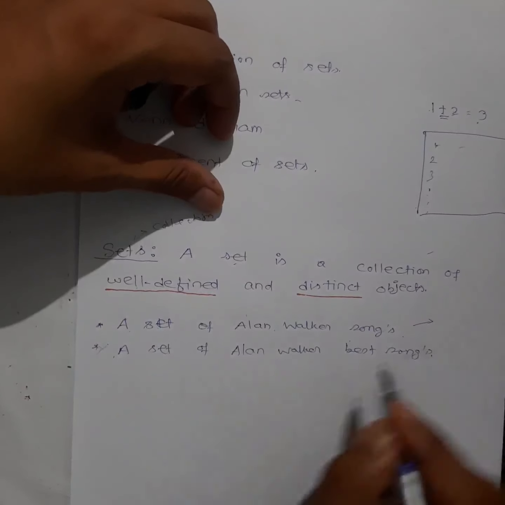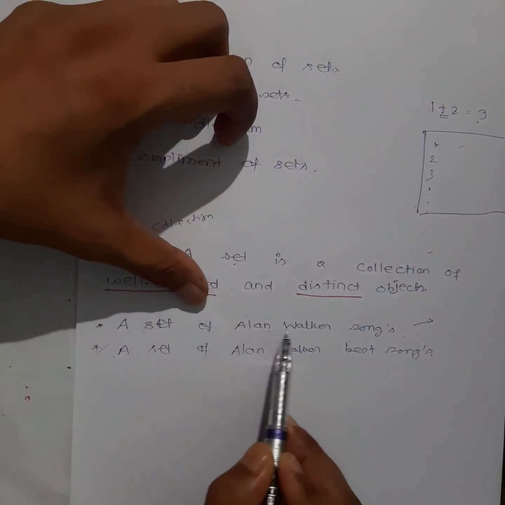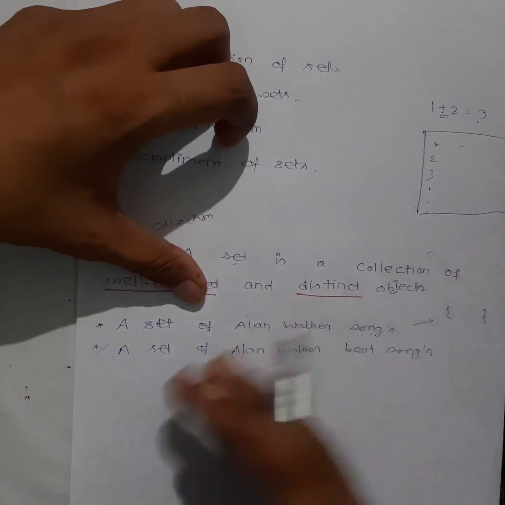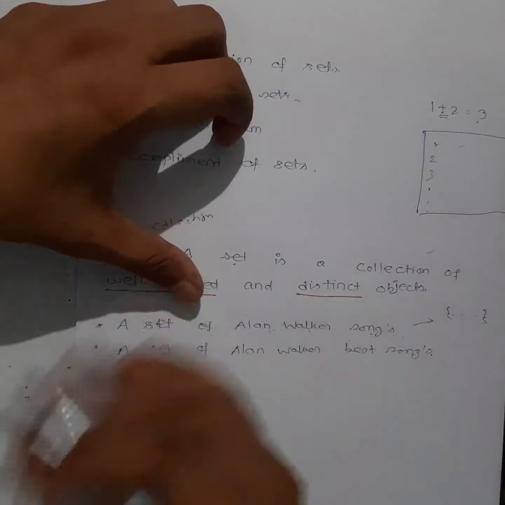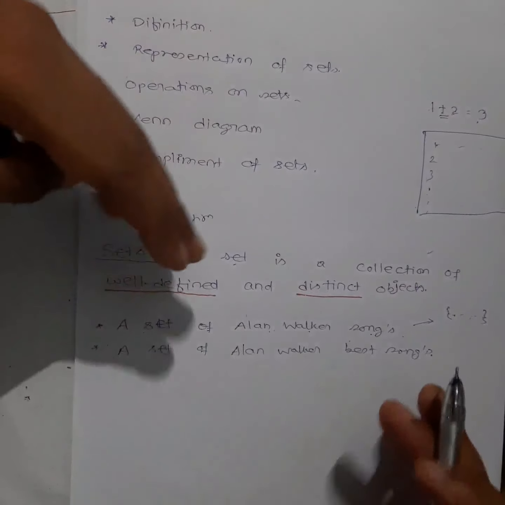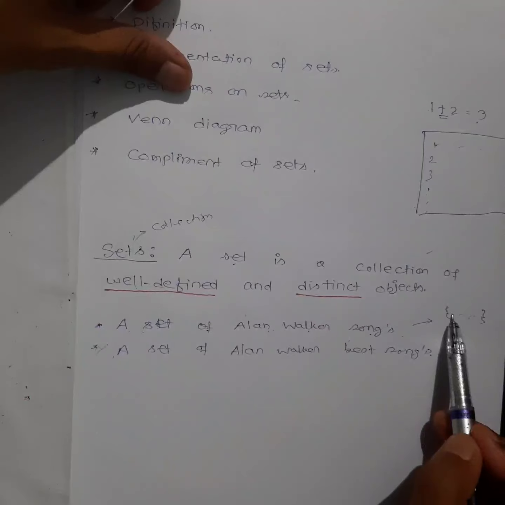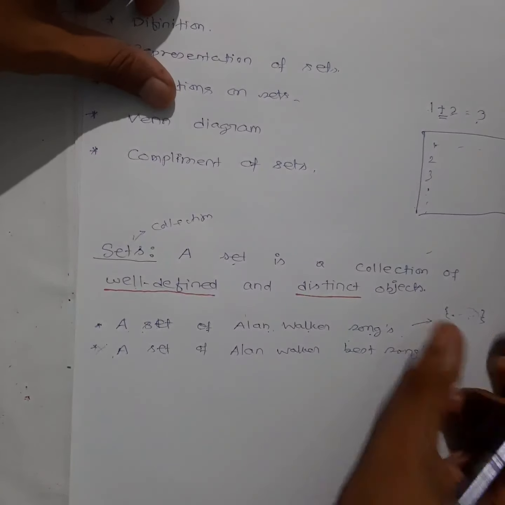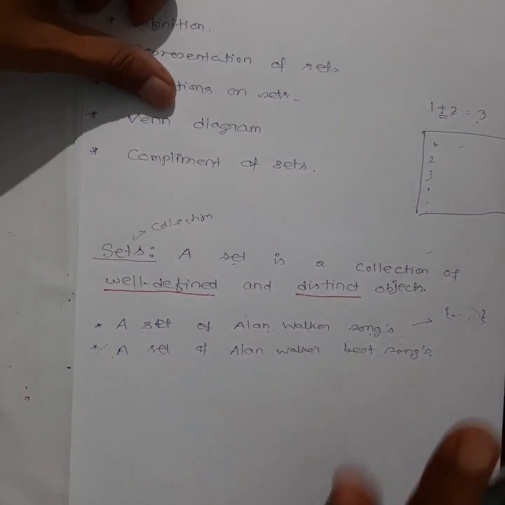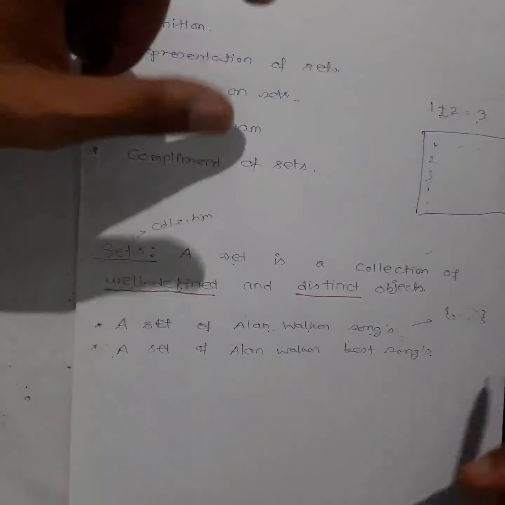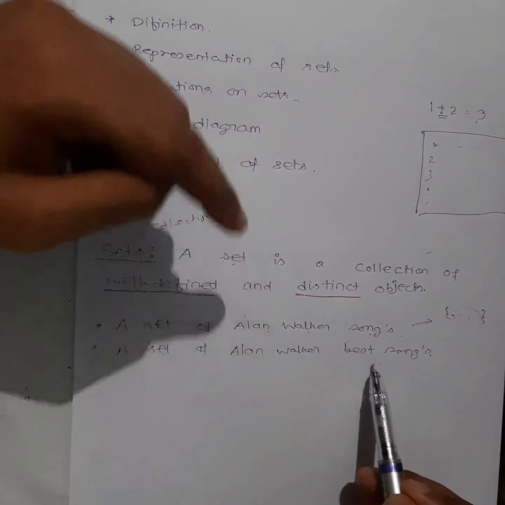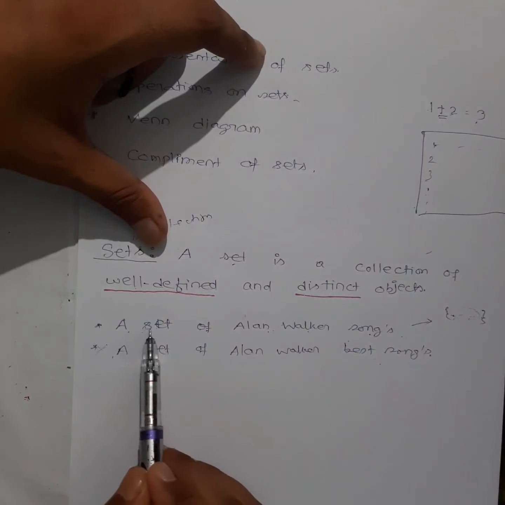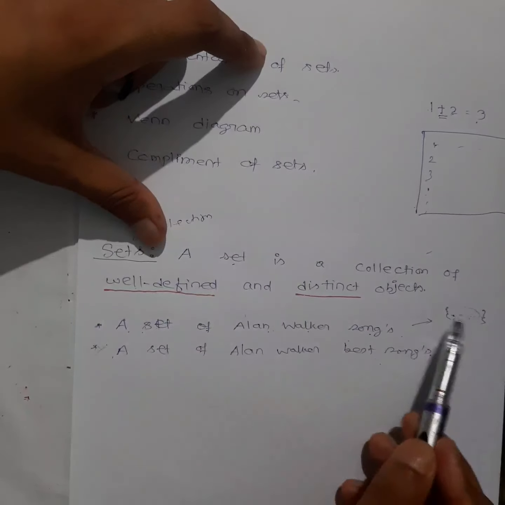Every student's list will be of the same type, right? So when I say a set of Alan Walker songs, you can easily collect those songs and give them to me, and each student will give me the same list, the same songs, the same number of songs. So this is a collection of songs, so obviously this will be a set. Now whether this is well defined or not, obviously it's well defined. How will we understand? Let me give you a contradiction example, then you will understand what exactly well defined means. In this case I said a set of Alan Walker songs, and you have given me the set.